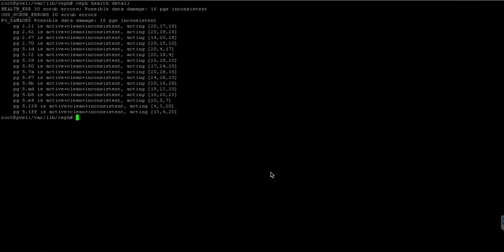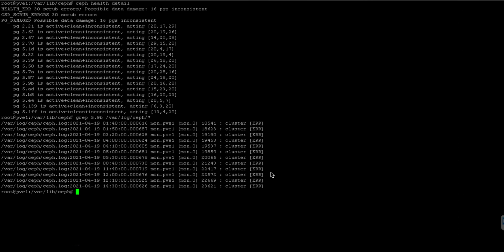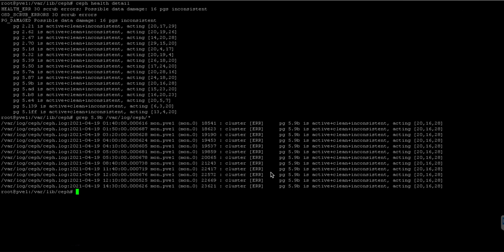The first step is to see what happens in the CEPH logs. Let's check the logs for 5.9b in the ceph log. Okay. All I have to do to return the placement group to an active and clean state is ceph pg repair, ceph pg repair and our placement group.